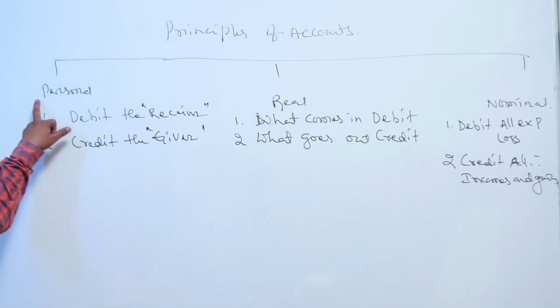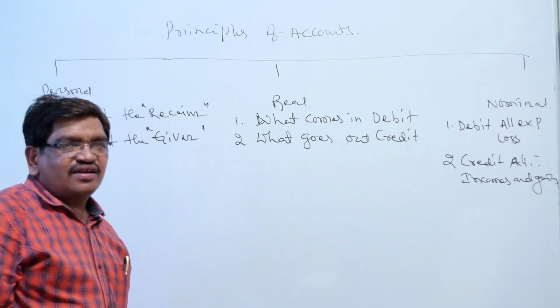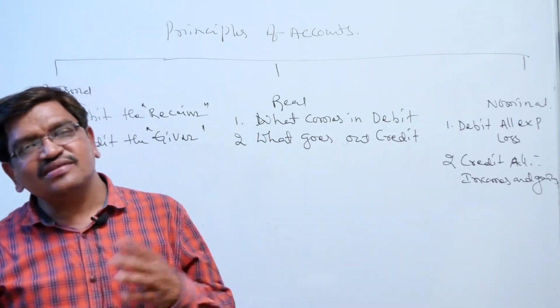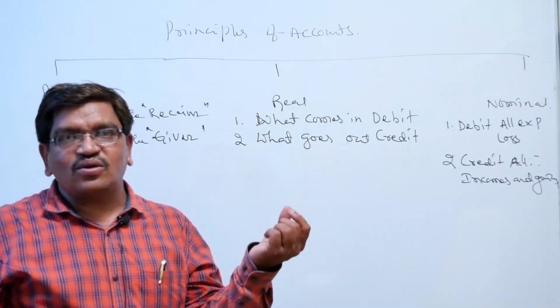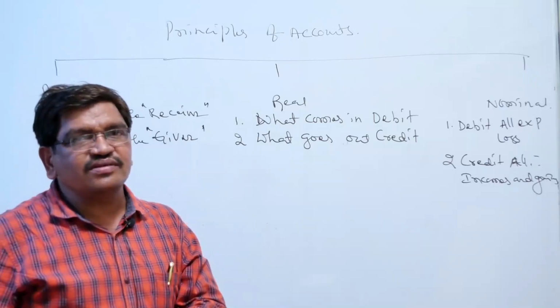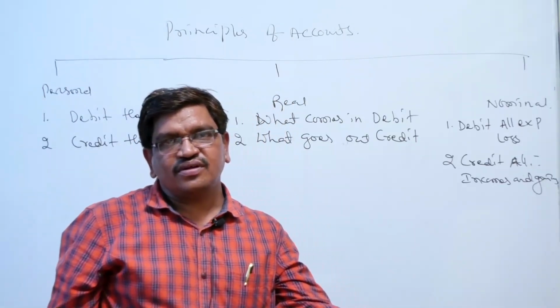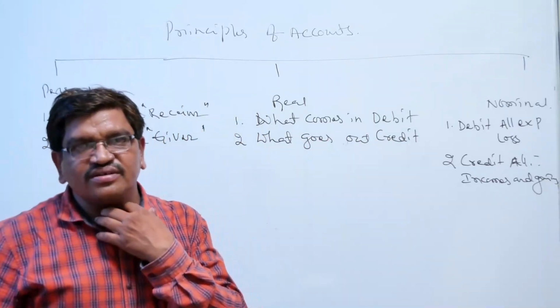Coming to the personal account, there are two principles. First one is debit the receiver. Second one is credit the giver. The second one is real account, having two principles: what comes in debit, what goes out credit. Similarly, nominal account is the third one.